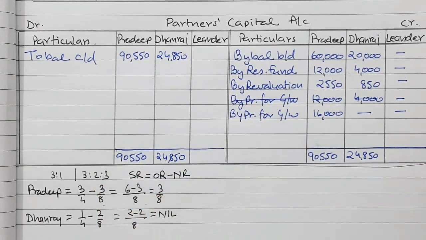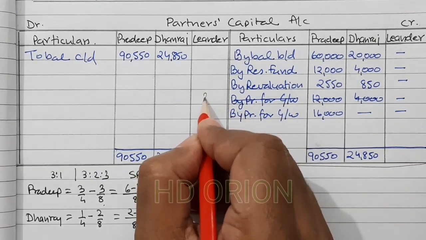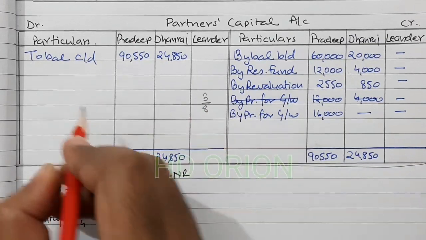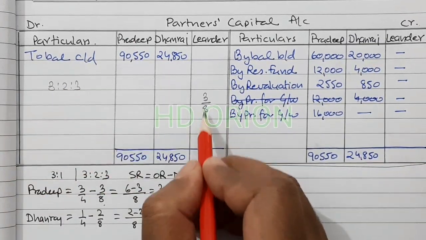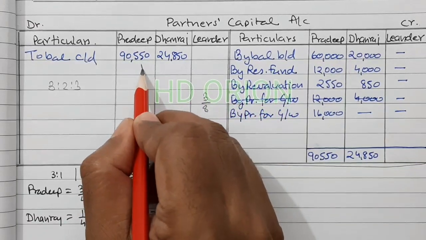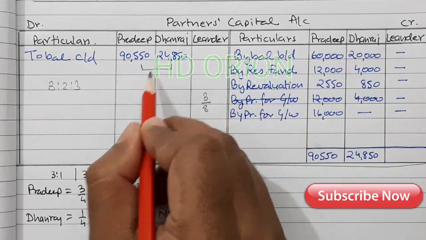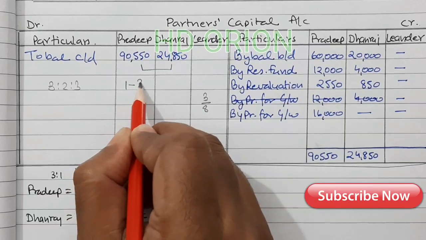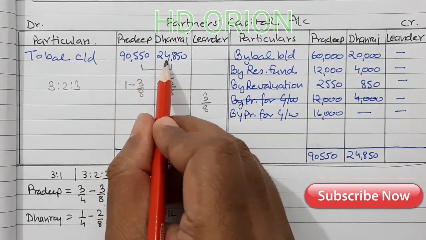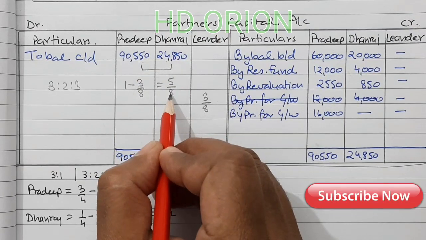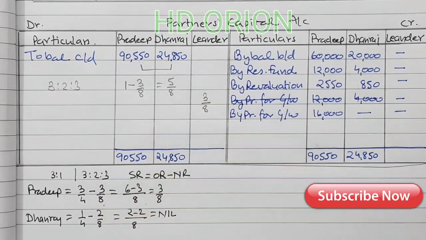Now we know that Leander will be getting 3 by 8 because new ratio is 3:2:3. So Pradeep and Dhanraj's total capital has to be 1 minus 3 by 8, which is equal to 5 by 8. So when we total this, it is 5 by 8th of the total capital of the firm.